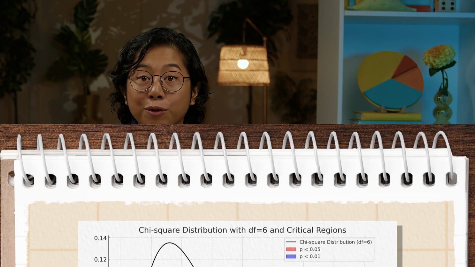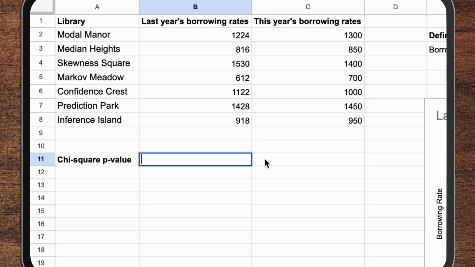Now, that's a good outline for how to test a hypothesis, but practically speaking, it's pretty hard without a computer. Thankfully, performing a chi-square test is pretty easy using spreadsheets and other programs. Jose chooses Google Sheets to solve his problem, but you could use most other programs too. Jose has the names of each library, which are his categories, in one column, and 2 columns for the book borrowing data for both last year and this year.